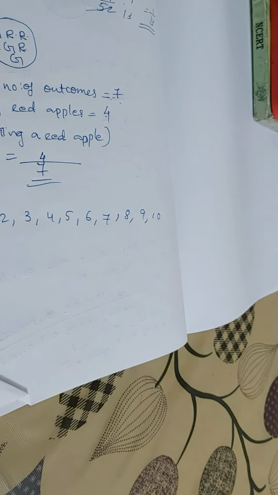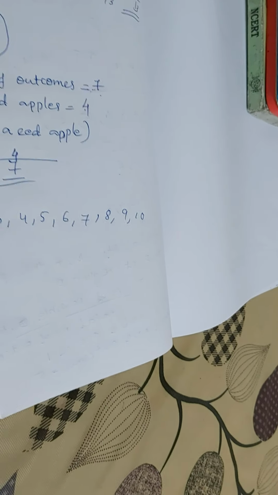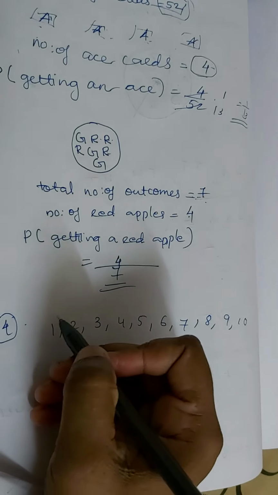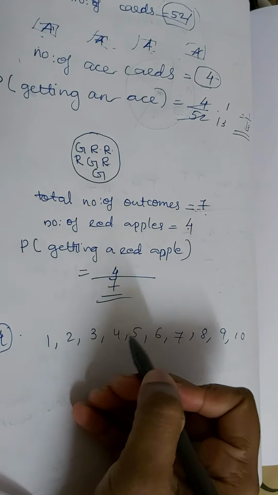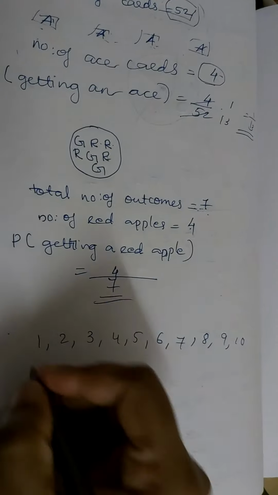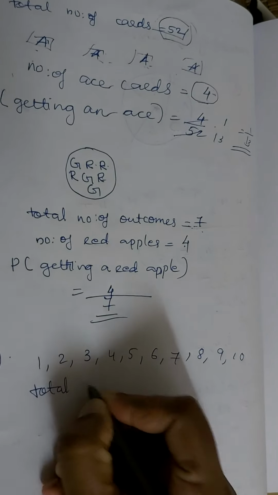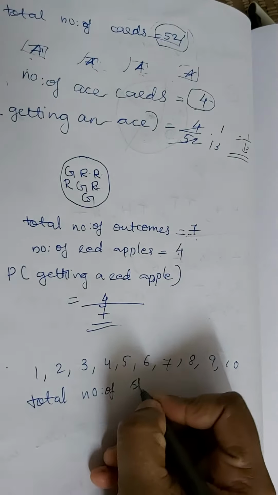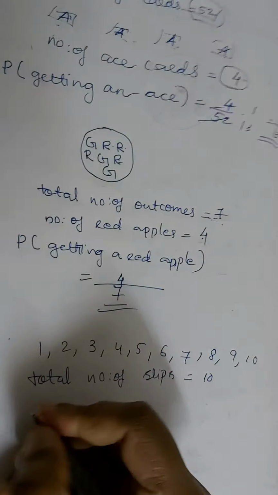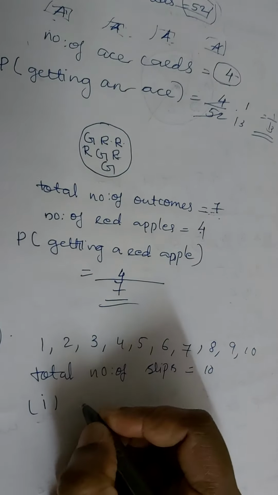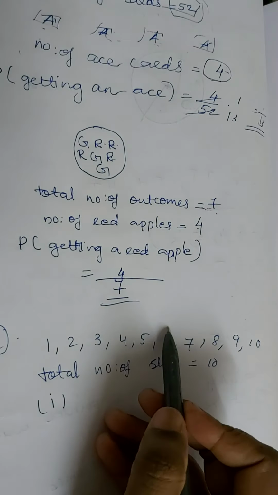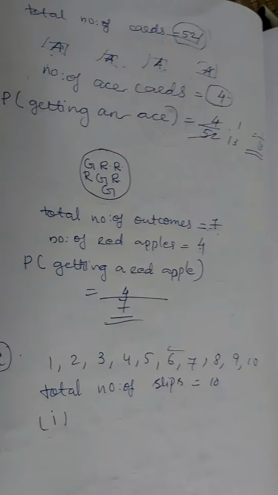What is the probability of, first part, getting a number 6? You know that if you write 1 on one slip, another slip 2, 3, 4, so separate slips are there. What is the total number of slips? Total 10 slips are there, correct? So in the first part we have to find getting a number 6. In these outcomes, if we are getting a number 6, that is only 1, correct? Possible outcomes is equal to 1.